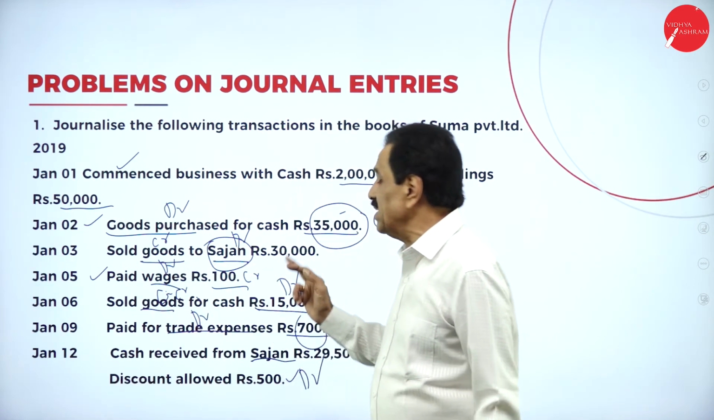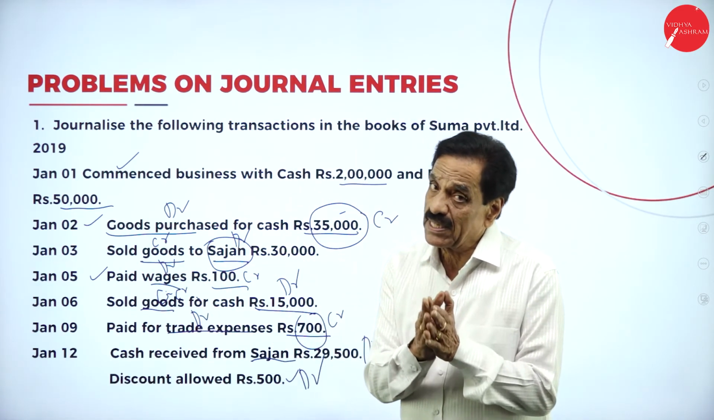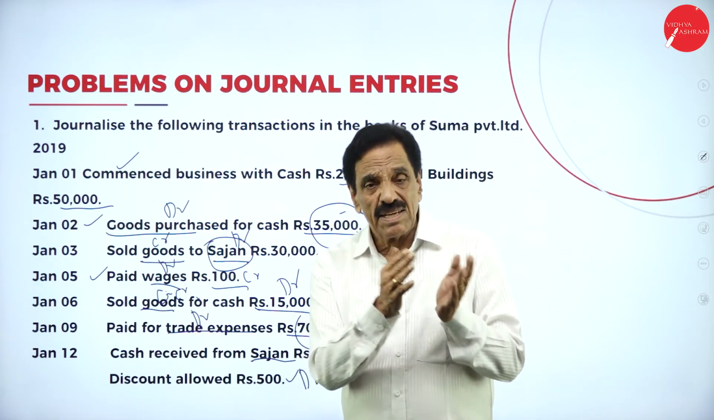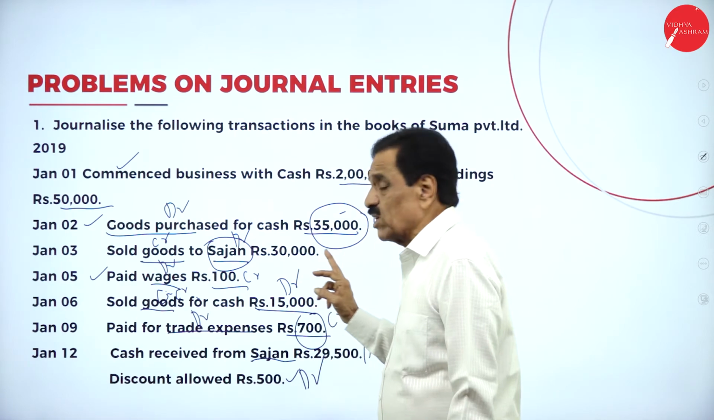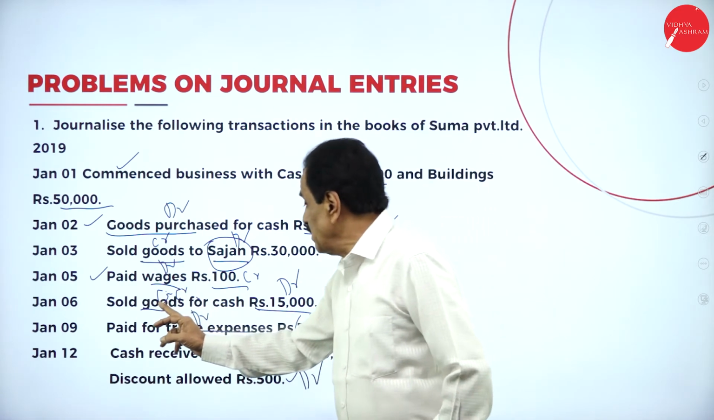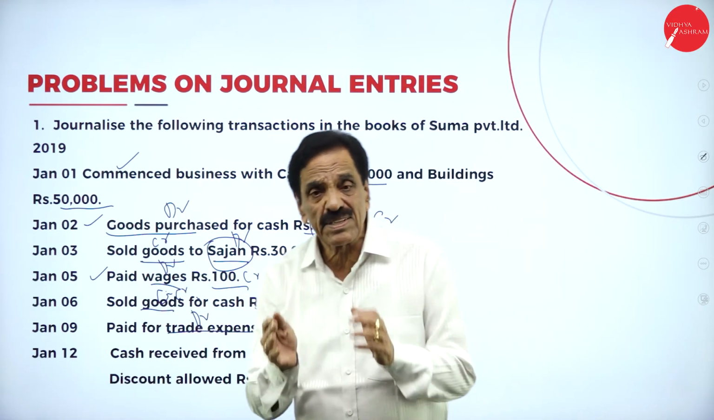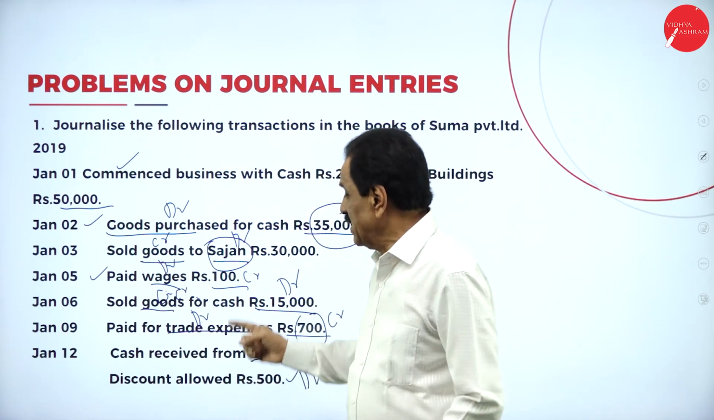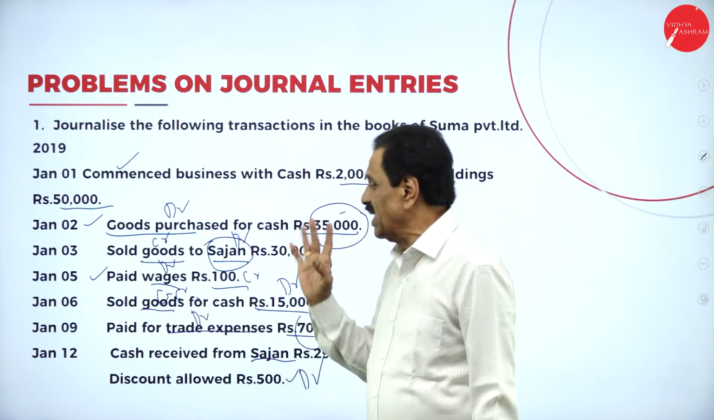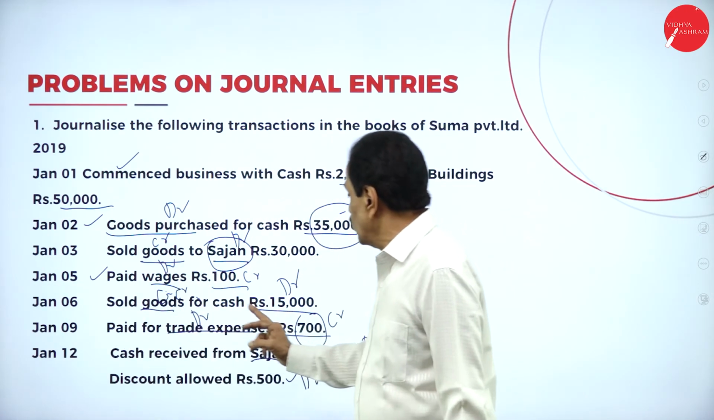Sold goods to Sajan, name has come. It's a personal account. Personal account says debit the receiver, credit the giver. Entry: Sajan account debit to sales account. Then paid wages rupees 100. Wages is under nominal account: debit the losses, credit the gains. Entry: wages account debit to cash account.